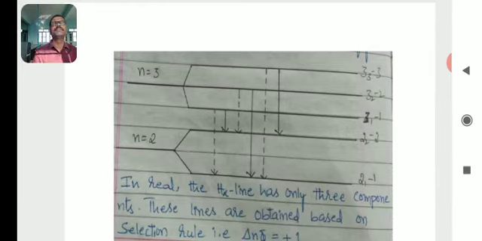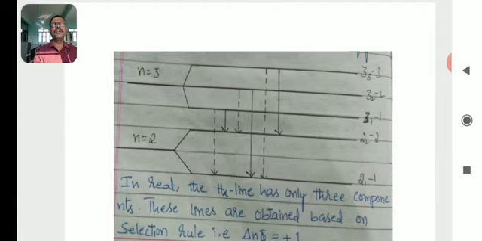Similarly, what about the other dotted lines present in the diagram? They are not possible because they do not obey the selection rule, delta n phi is equal to plus or minus 1. The solid lines take place because they obey the selection rule.